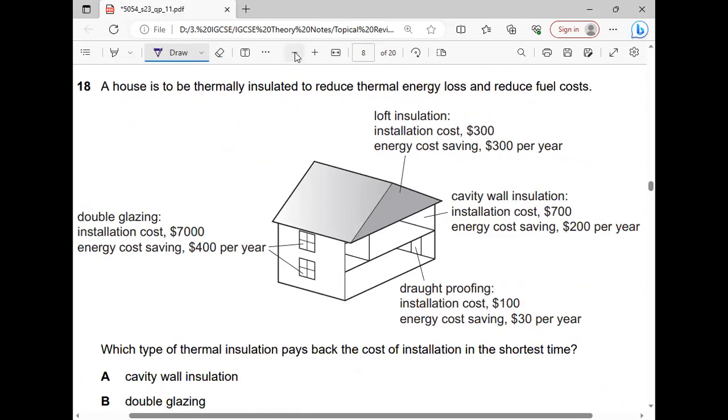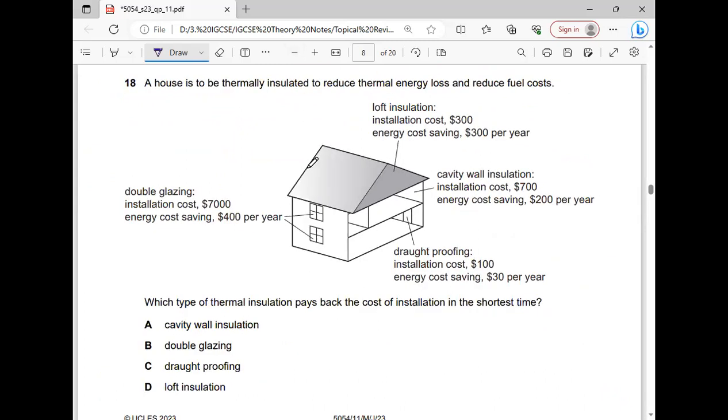Now this question is related to insulation, to reduce thermal energy losses and to reduce fuel cost, by four methods: loft insulation, double glazing insulation, cavity wall insulation, and draught proofing insulation. Their initial cost is given, and the energy cost saving is given per year for each insulation.